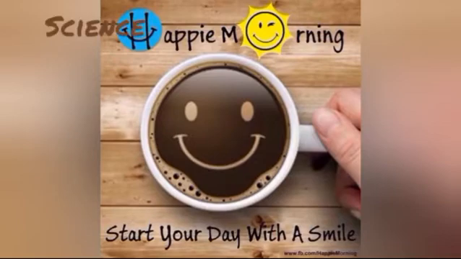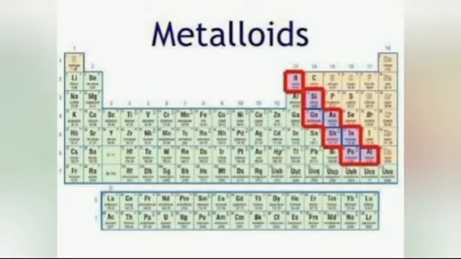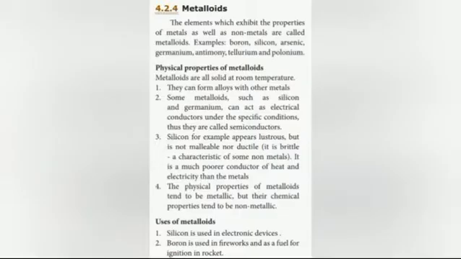Welcome to online science class, Standard 8, Lesson 4, Atomic Structure. In this session, we are going to see about metalloids and then compounds, uses of compounds. First, metalloids. The elements which exhibit the properties of metals as well as non-metals are called metalloids.